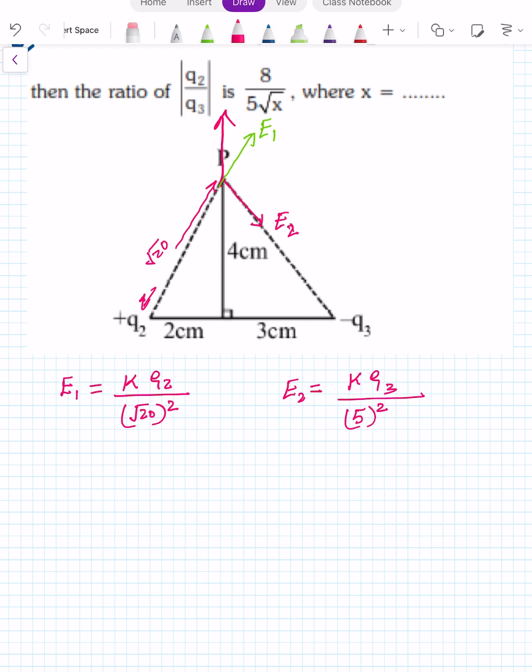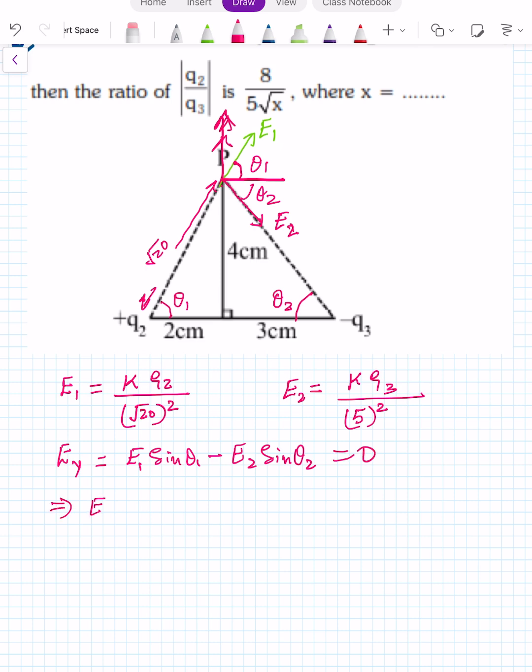Now they are saying the component of the electric field along the y-axis is 0. Let us take this angle as theta 1 and this angle as theta 2. Then the y component is 0. So the net electric field along the y-axis is E1 sine theta 1 minus E2 sine theta 2, and this is given as 0.